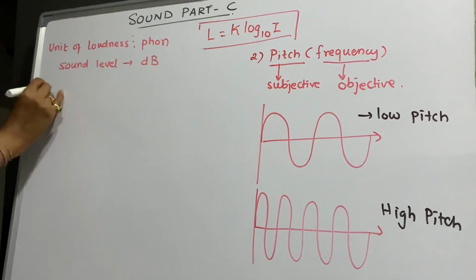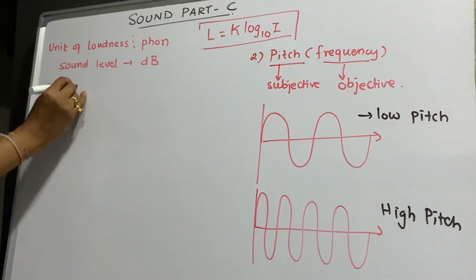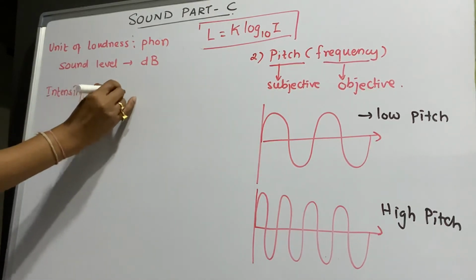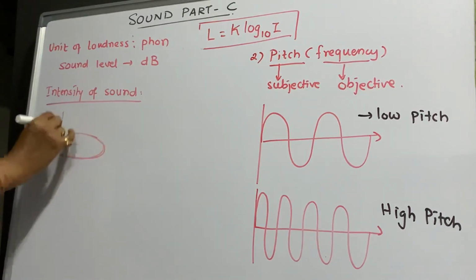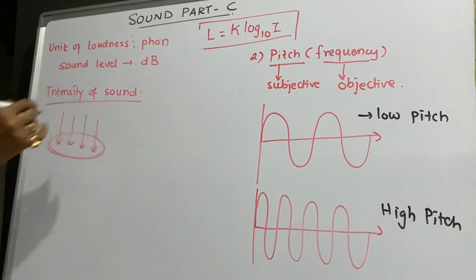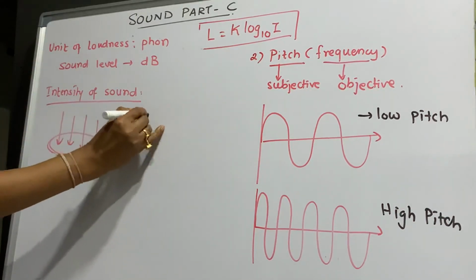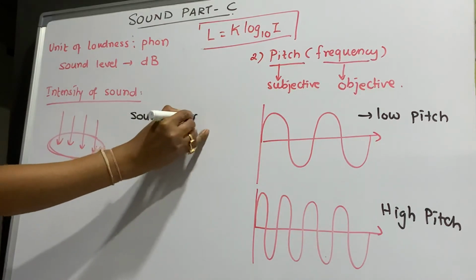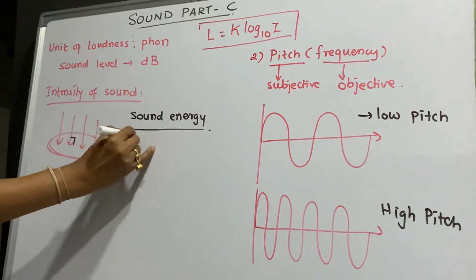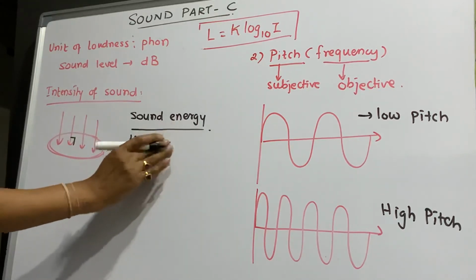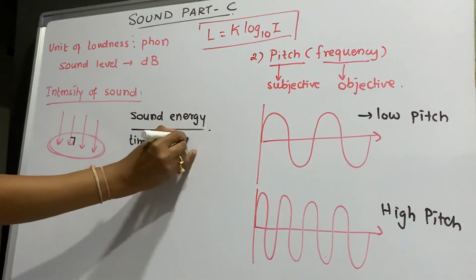Next definition is what is intensity of sound. Now for this, I will select a unit surface area on which the sound energy is incident. So intensity of sound is the amount of sound energy incident normally, that is perpendicular to the surface, per second per unit area.